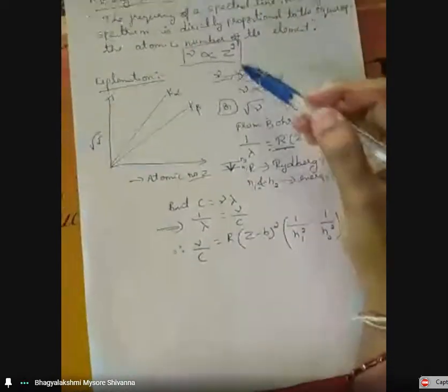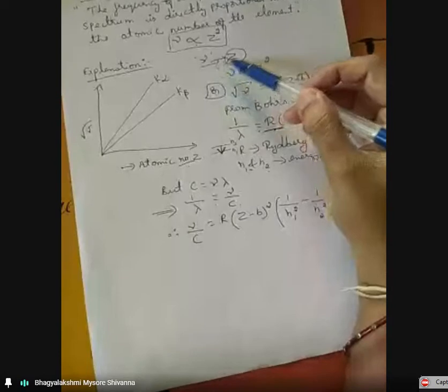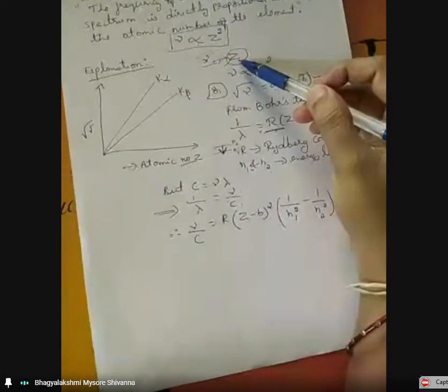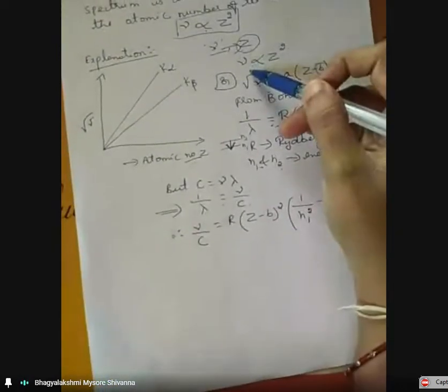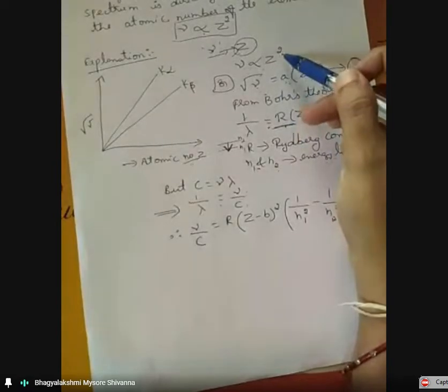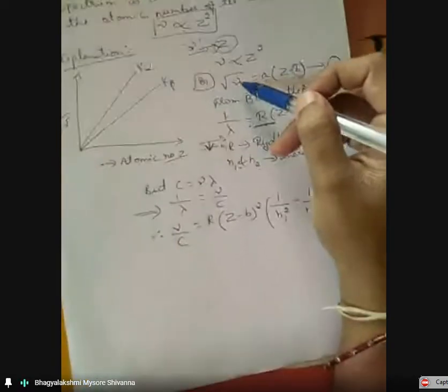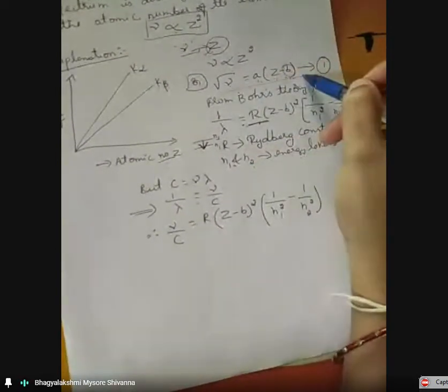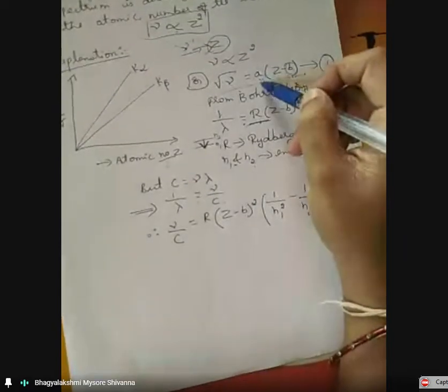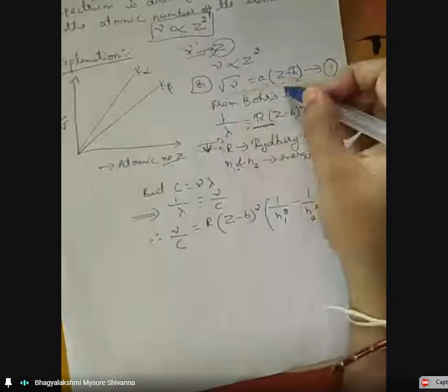So, let us consider if mu is the frequency of the spectral line and Z is the atomic number of the atom, then we know that according to Moseley's law, mu should be directly proportional to the square of the atomic number of that element. Or, square root of mu should be equal to A into (Z minus B). This equation 1 is also known as the empirical formula. This formula was given by Moseley. So this is the empirical formula.